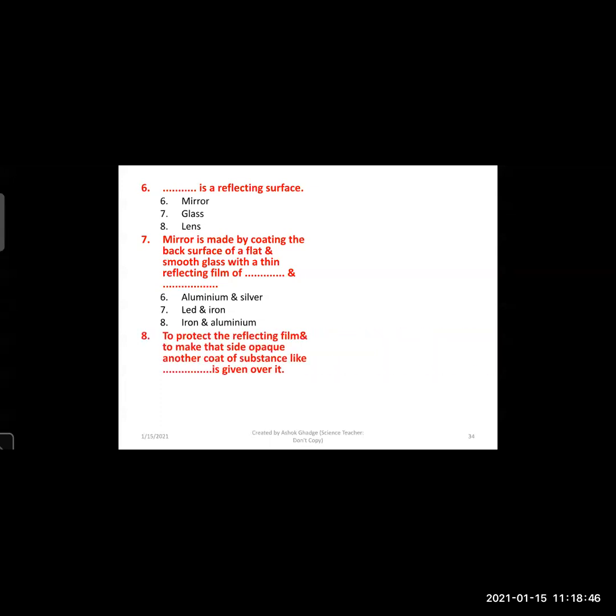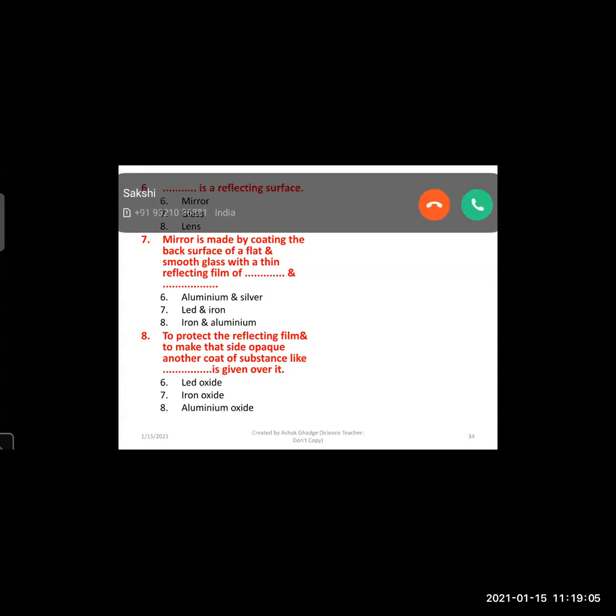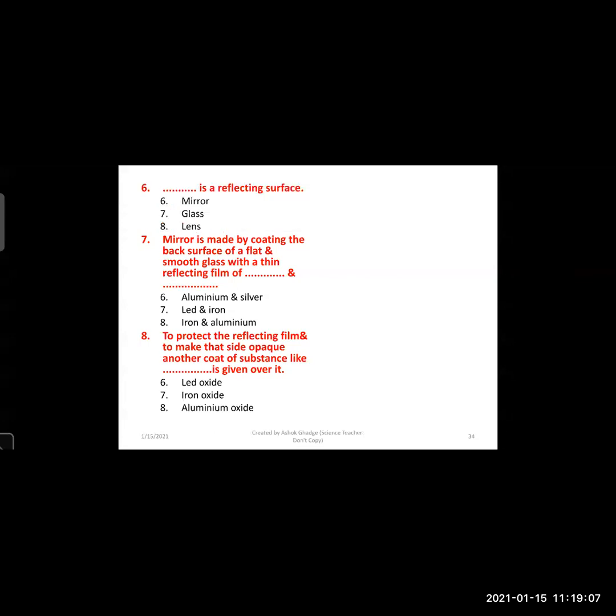Now, to protect the aluminum and silver, that is the reflecting film, and make the side opaque, another coating is given. Whether it is lead oxide, iron oxide, or aluminum oxide. Lead oxide. Right. To protect the reflecting surface, we have to coat that aluminum or silver coating with lead oxide.